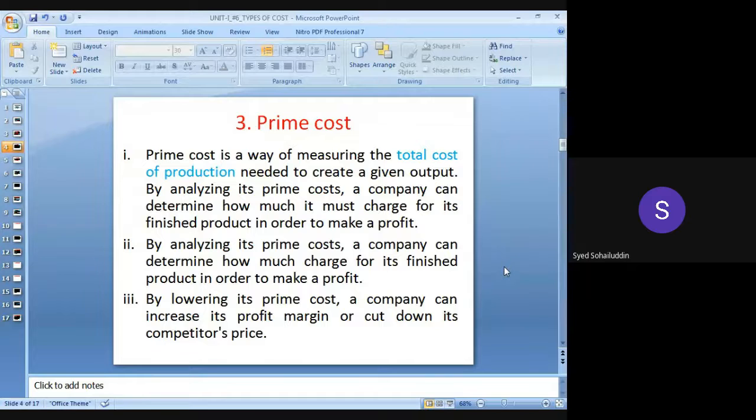Okay? Point number 3 is, by lowering its prime cost, a company can increase its profit margin or cut down its competitors' price. By lowering its prime cost, that means in some particular item of work we can lower the production cost. The output cost or the production cost can be lowered. In this way the amount required for producing a particular item will be reduced, and we can have a large amount of profit. Or even though we have reduced the cost required for construction, due to more demand we can increase its marginal profit, so that a large amount of profit will be produced. So a company can increase its profit margin or cut down its competitors' price.